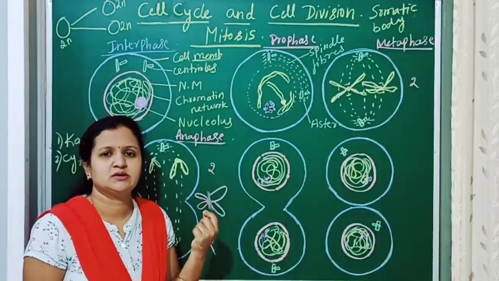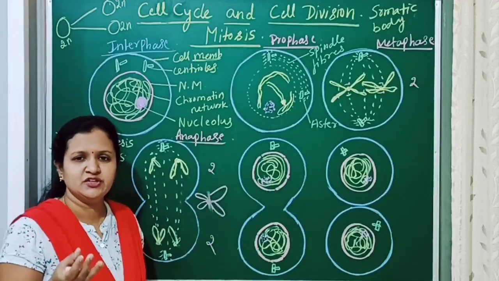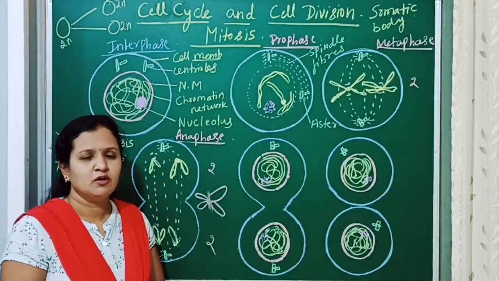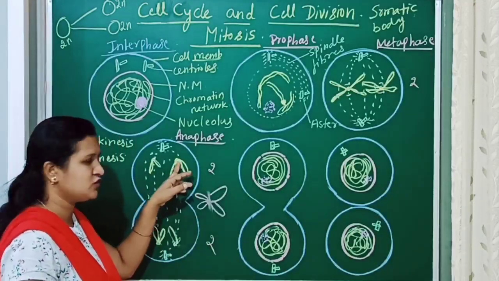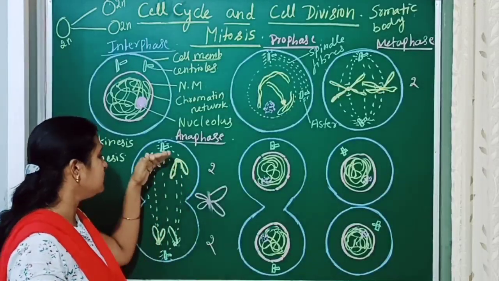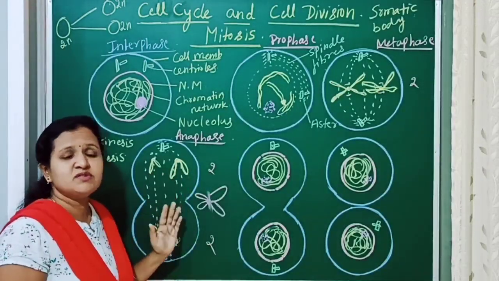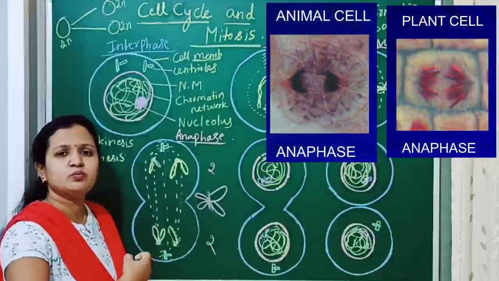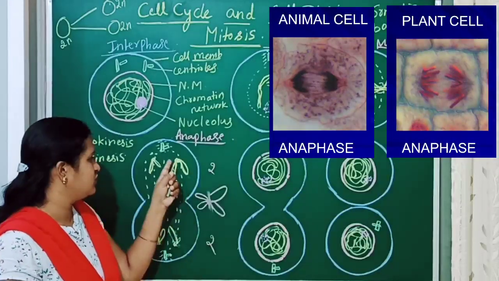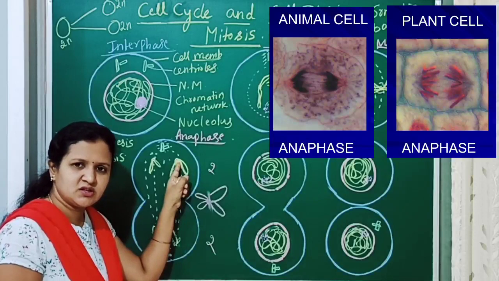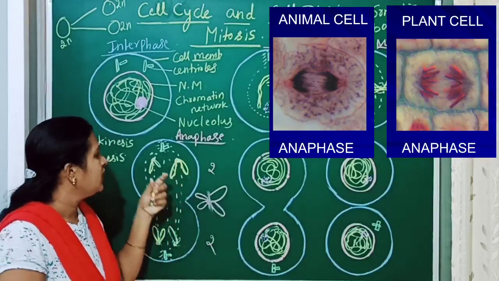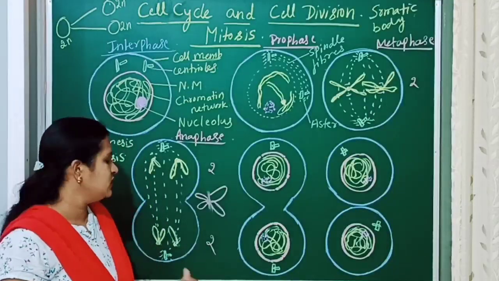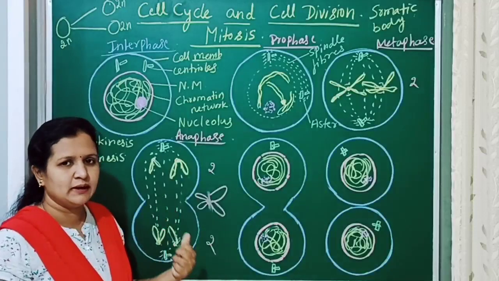Different shapes will occur, that is V, L, J, and also I-like or rod shaped chromosomes will be present. That is based on the position of the centromere. They themselves cannot move. Actually, the spindle fibers are the ones which pull the daughter chromosomes. So spindle fibers will be attached near the centromere to the kinetochore, and will pull the daughter chromosomes to the opposite poles. So in this way, the anaphase stage is going to occur.